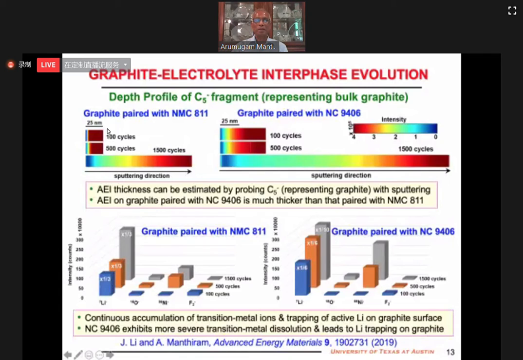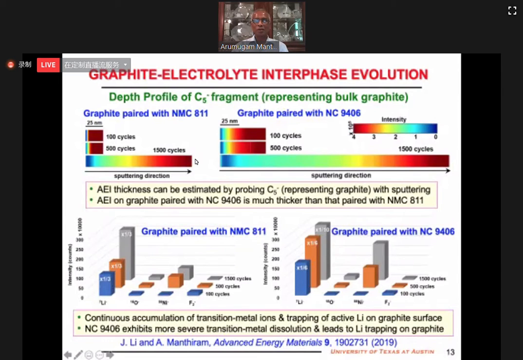The scale bar is here, so you can compare. So that means the graphite has much thicker SEI layer when it is paired with 9406 compared to 811. Only the cathode is different. Anode is same. Everything else is same.